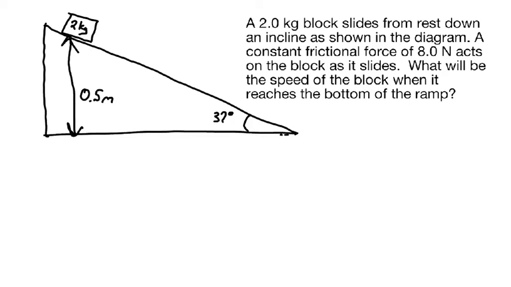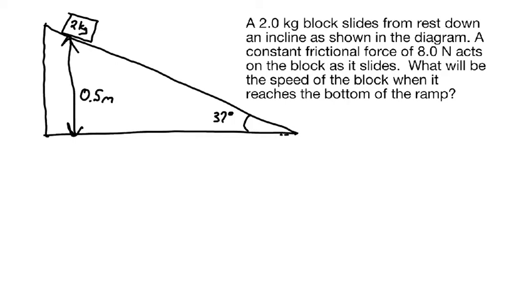So in this one, we start out with our block up high on the ramp, and it's going to end down low on the ramp. And that suggests to me that gravitational potential energy between the block and the Earth is going to change over the course of this block's run. The energy for that system will change.